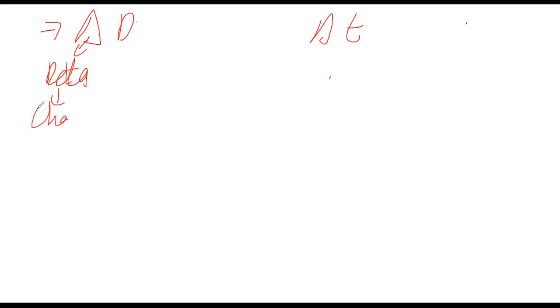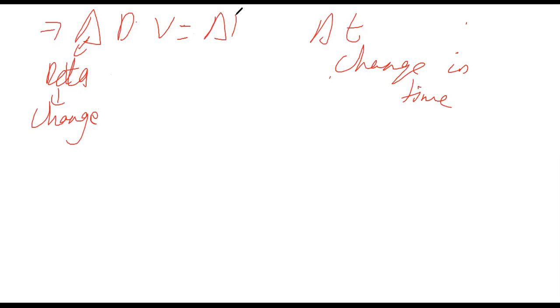So first thing you should know is what is change. Change in displacement and change in time. This triangle sign is known as delta and it means change. So delta D means change in displacement and delta T means change in time. When I say velocity is rate of change of displacement, the formula becomes change in displacement over change in time.